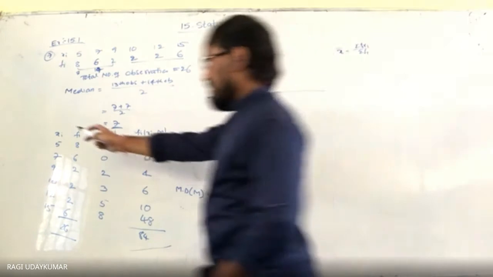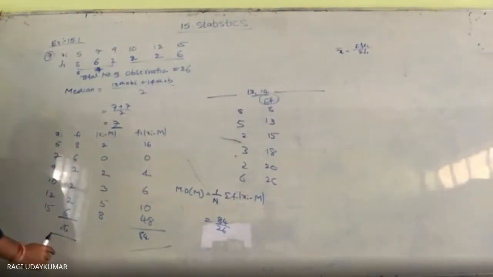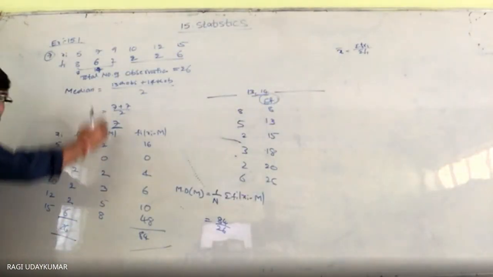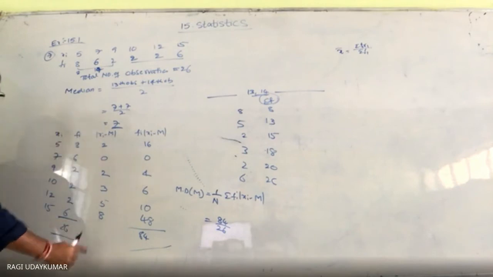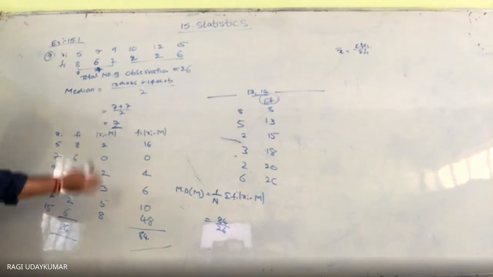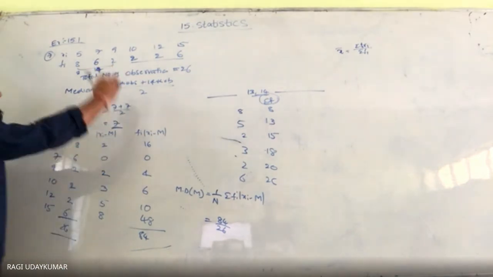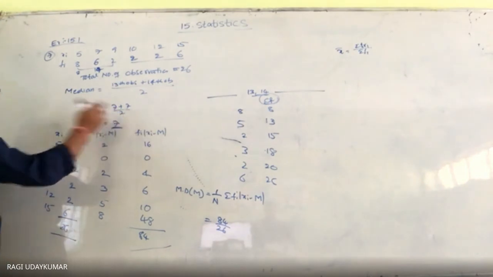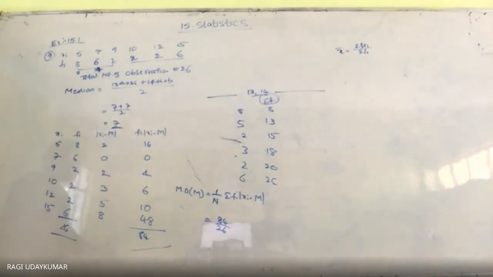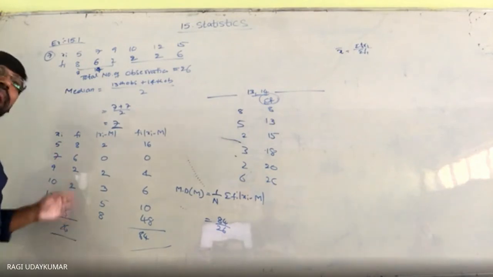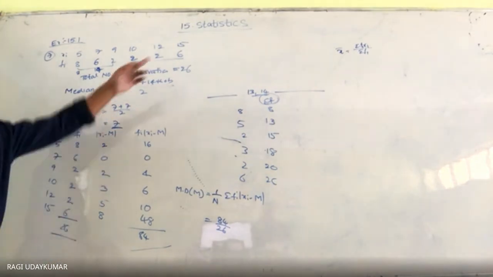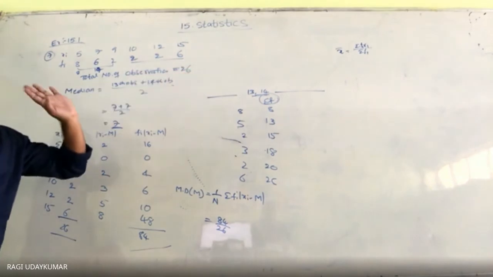This is xi. This is fi. Sigma fi xi, directly fi xi find out karna. The sigma, and that should be divided by this one. Here median you are going to get directly. Okay, this is the mean deviation about the median, and mean deviation about the mean is by using that formula mean you have to find out.